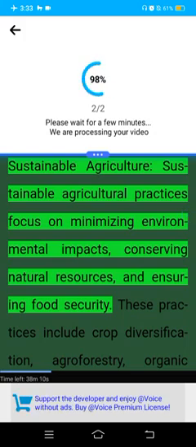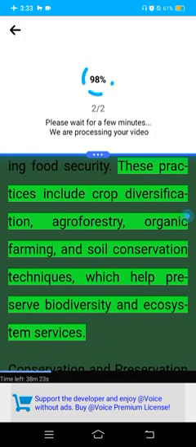Sustainable agriculture. Sustainable agricultural practices focus on minimizing environmental impacts, conserving natural resources, and ensuring food security. These practices include crop diversification, agroforestry, organic farming, and soil conservation techniques, which help preserve biodiversity and ecosystem services.